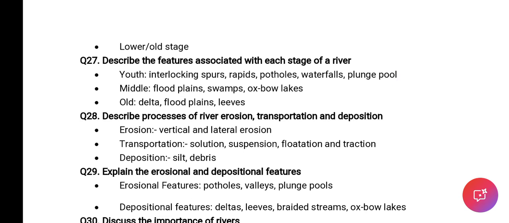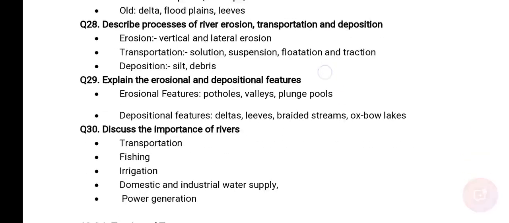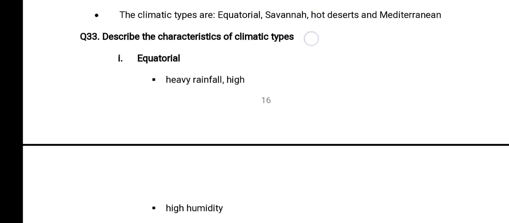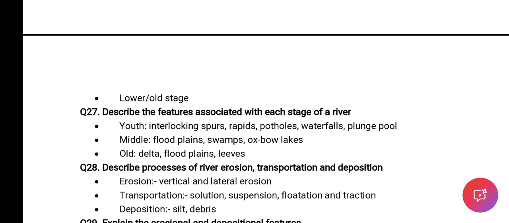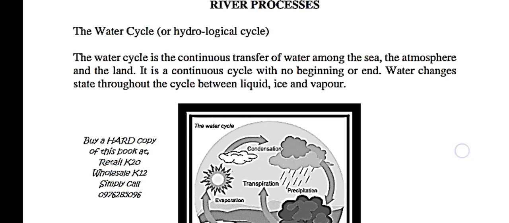We also have the middle stage where we find the flood plains, swamps, and the oxbow lakes. Then the old stage, that's where we find the delta, the flood plains, as well as the levees. Now, before we go any further, allow me to show you the pictures of what we have just covered.